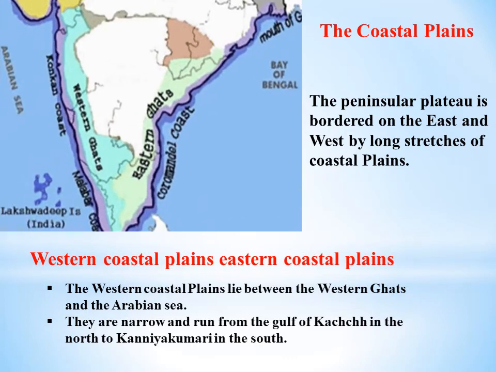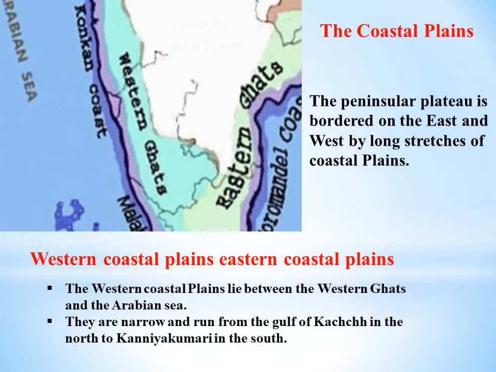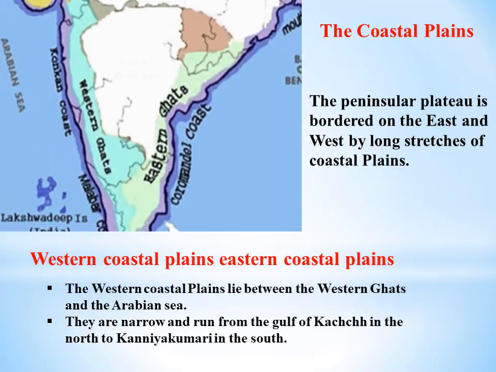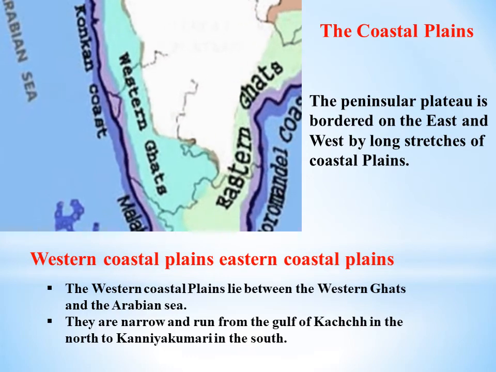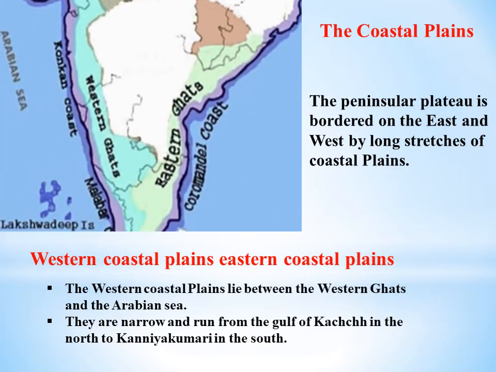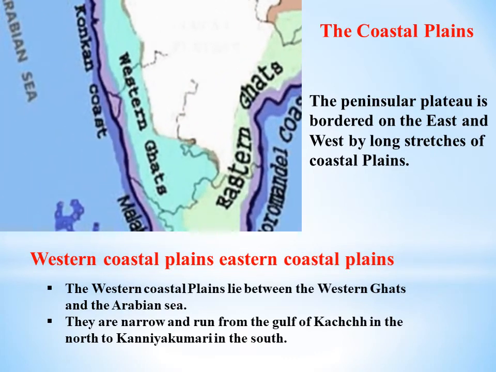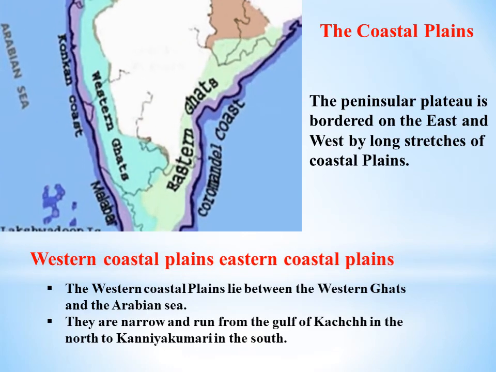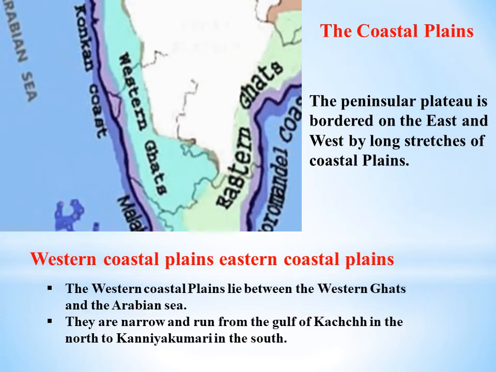The coastal plains. The peninsular plateau is bordered on the east and west by long stretches of coastal plains. Western coastal plains, eastern coastal plains. Let me see what is the western coastal plains. The western coastal plains lie between the Western Ghats and the Arabian Sea. They are narrow and run from the Gulf of Kutch in the north to Kanyakumari in the south.